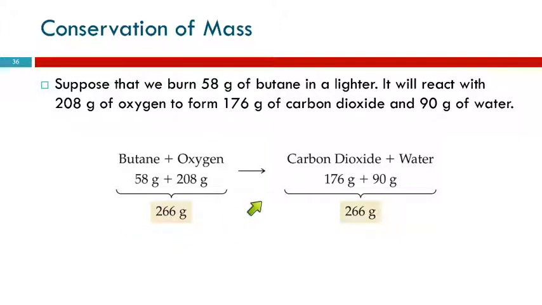Through the process of combustion, these are converted into carbon dioxide and water. Those are the masses of the individual substances produced, but the total mass is equal to the mass that we started with. So when you have a chemical or physical change occurring, the amount of matter doesn't change.